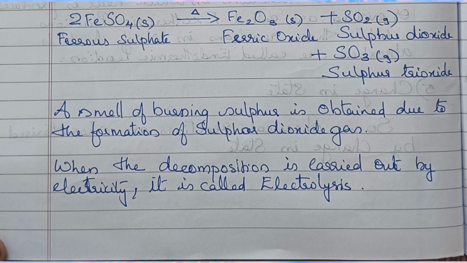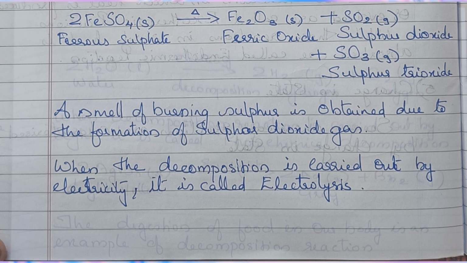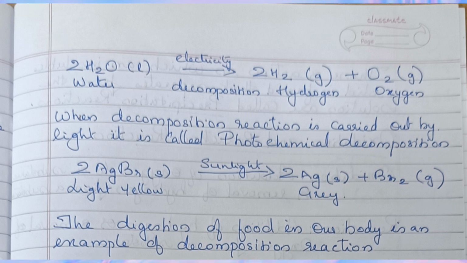When the decomposition is carried out by electricity, it is called electrolytic decomposition. This is the second type of decomposition. 2H2O, on passing electricity, gives 2H2 and O2. When a decomposition reaction is carried out by light, it is called photochemical decomposition. This is the third type of decomposition. 2AgBr solid, when exposed to sunlight, gives 2Ag plus Br2. Also, the decomposition of food in our body is an example of a decomposition reaction.